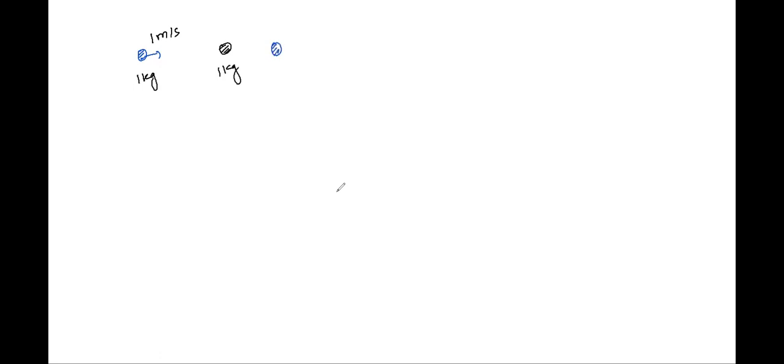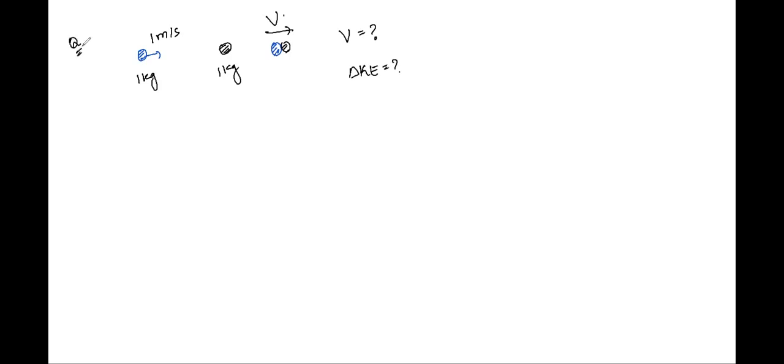This blue body and the black body started moving together with the same velocity v after the collision. You're being told to find out the net velocity v of the two bodies after colliding and the loss of kinetic energy in the system, right?